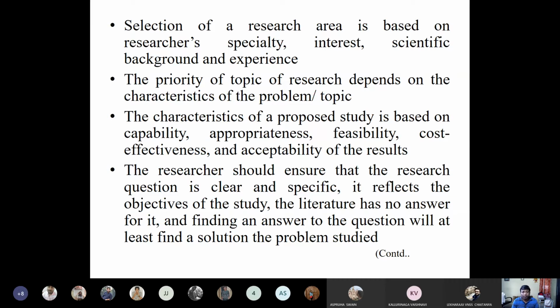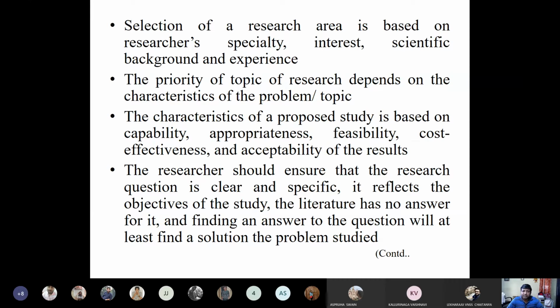The priority of the topic of research depends upon the characteristics of the problems and the topics. Whenever you are selecting the topic, before finalizing a research design, you should find that it has a priority area. Because sometimes when the government advertises research projects, research proposals are invited in certain priority areas. You have to submit the research proposal accordingly, because you cannot submit a proposal on your own interest and they may simply ignore it.